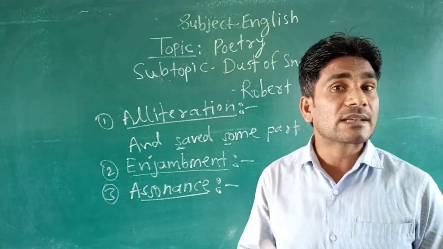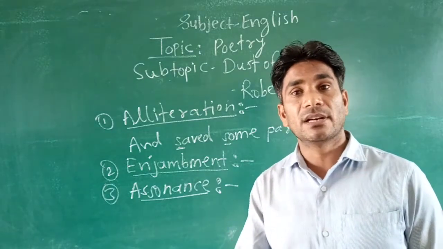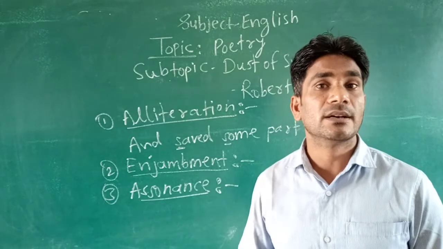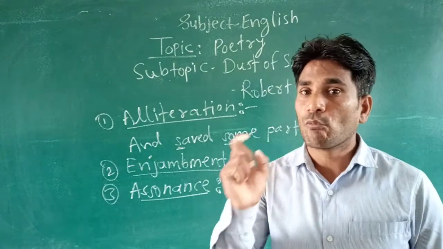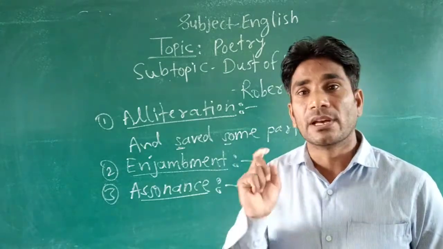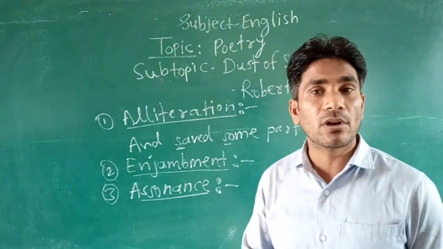The vowel sound can be at the beginning, the middle, or the end of any word in the same line. If we find the repetition of a vowel sound, it will be called assonance.